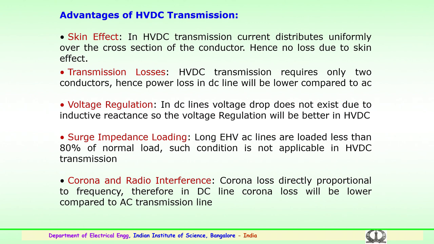The corona and radio interference, as mentioned, the corona losses are directly proportional to the frequency. So, therefore, in DC corona losses are much lower compared to AC line. This has been studied a lot and a lot of literature has been available pertaining to this.